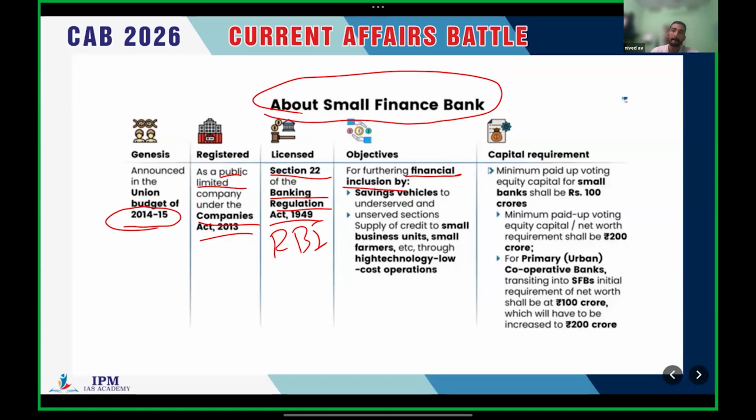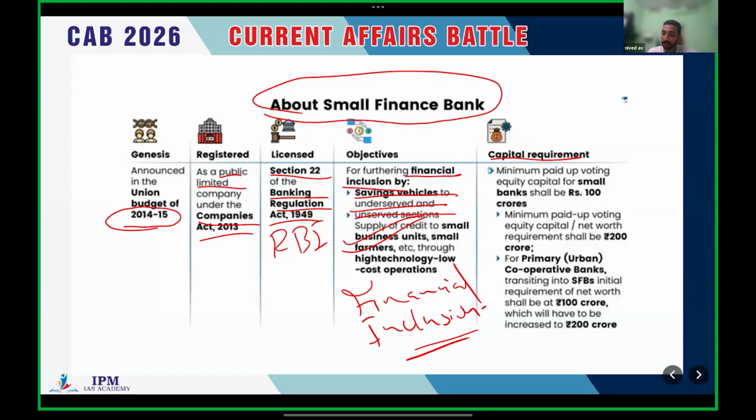It also acts as a savings vehicle to underserved and unserved sections, like supply of credit for small business units and small farmers, ultimately ensuring financial inclusion. Clear?